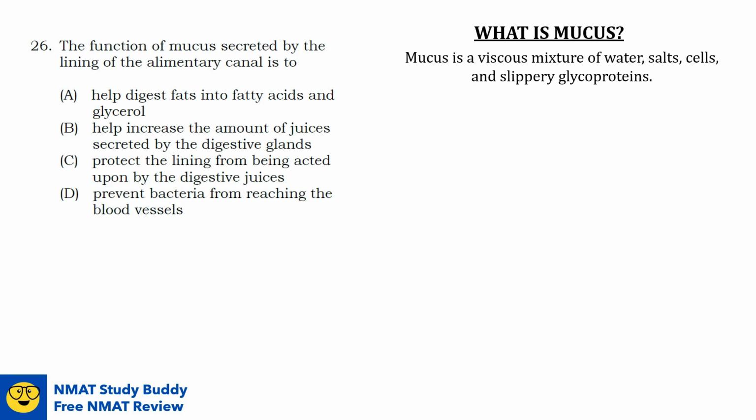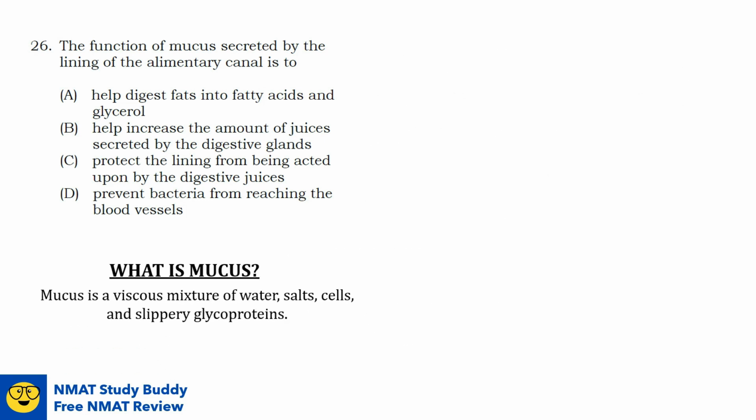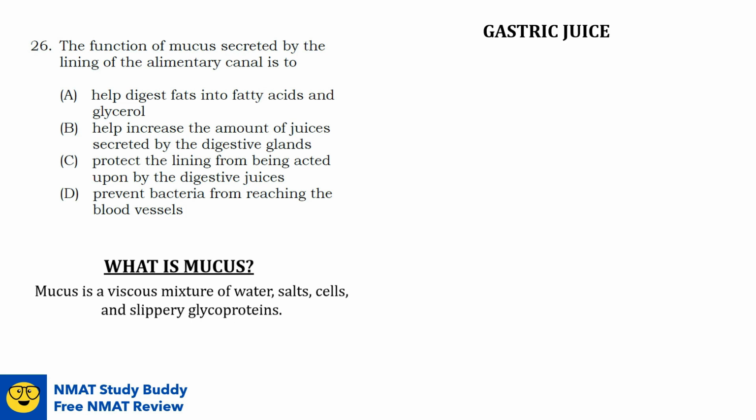When it comes to gastric mucus, or mucus secreted in the stomach, it has a very important function in protection also. Let us first have a review on gastric digestion. Remember that our stomach contains gastric juice that is essential in the chemical digestion of our food. It has two main components. The first one is hydrochloric acid, or HCl, which makes the pH of the stomach very acidic, about pH 2. It can unfold or denature the proteins present in our food, exposing the peptide bonds to the second main component, which is pepsin. Pepsin is a protease, meaning it is a protein digesting enzyme, and is the reason why the chemical digestion of protein first occurs in the stomach.